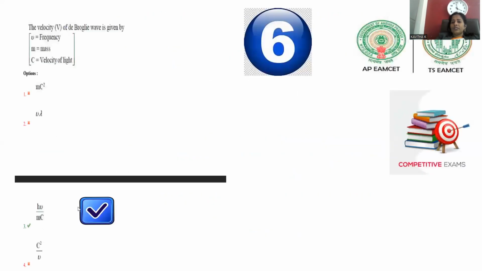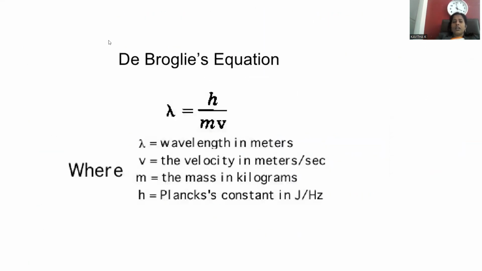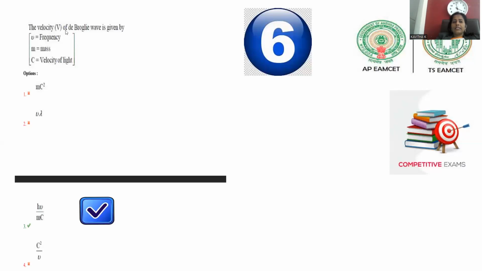Move on to question number 6, the last question of the session. The velocity of the de Broglie wave is to be calculated. To get the velocity, v, wavelength means lambda. There is a difference between velocity and wavelength, so you have to be keen about how the question is framed.